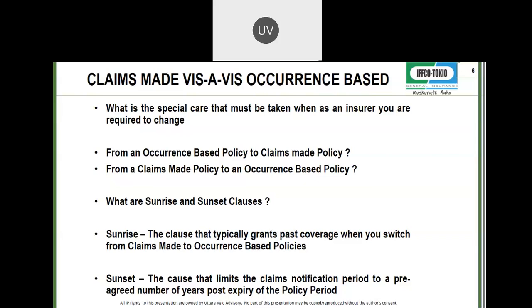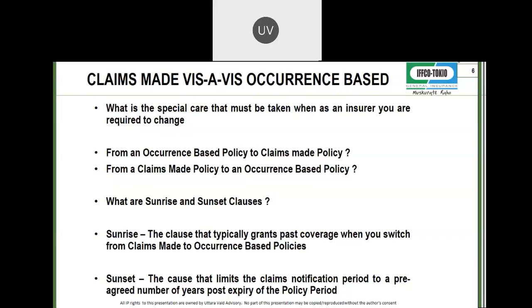Yet no claim. If you were to change to an occurrence-based policy, it will not pay for 2019 because the occurrence-based policy is very clear. I am only paying for wrongful acts that happened between 1st April 21 to 31st March 22. This act has happened in 2019. I'm not paying.